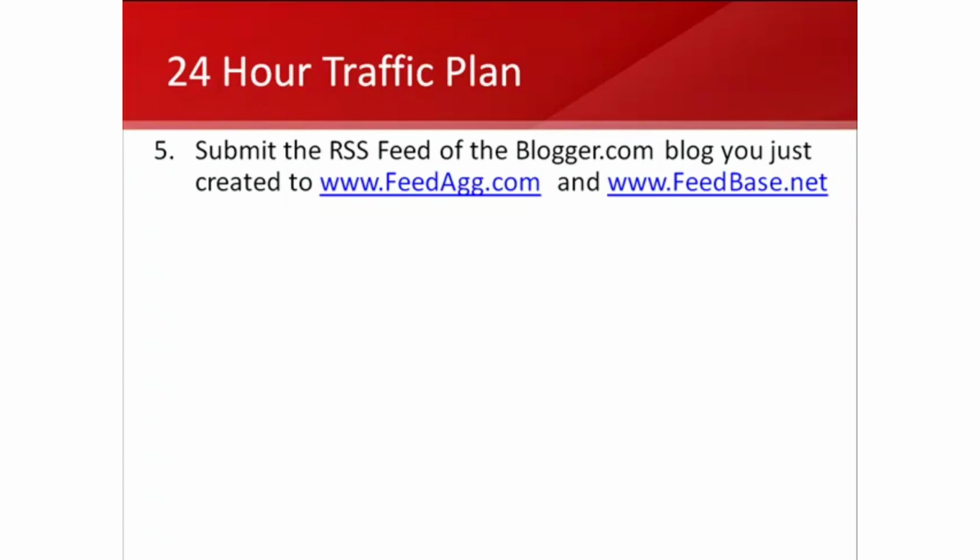So once you've opened up the Posts Atom, you're going to go to your address bar, and you're going to see a bunch of characters. That's where you'd go to type in websites, and you're going to simply copy that URL, and then go right on over to feedag.com, and then click on submit. In the top right corner is where it's at right now, and you choose submit. And then once you've hit submit, you just copy and paste that RSS feed URL that you got from the Posts Atom. And once you do that, you just follow their on-screen instructions to hit submit. The same thing works for feedbase.net.